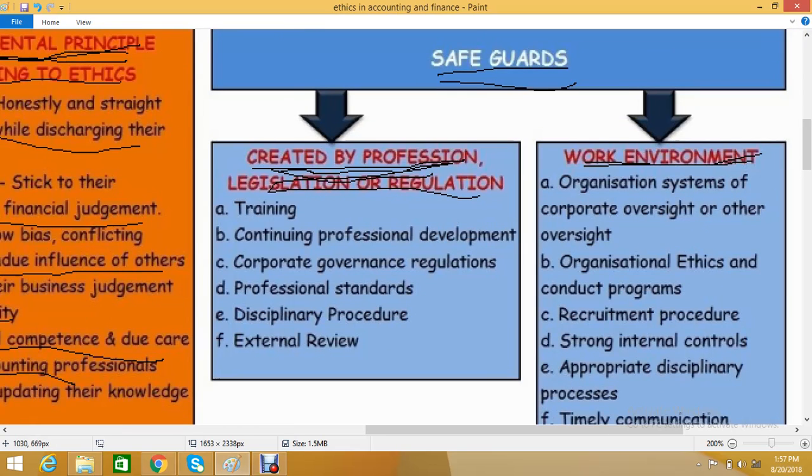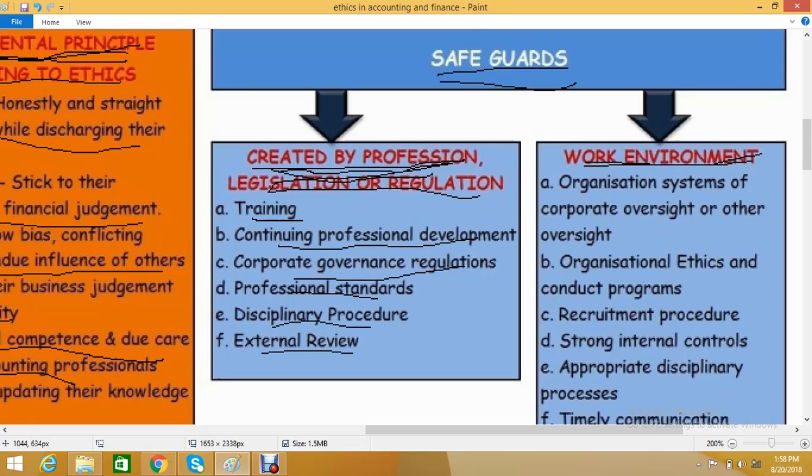You can see here, in that, points A, B, C, D, E, F, 1, 2, 3, 4, 5, 6, six points are included under safeguards created by professional legislation or regulations. First one, training. Second one, continuing professional development. Third, corporate governance regulations. Fourth one, professional standards. Fifth one, disciplinary procedure. And sixth one, external review.